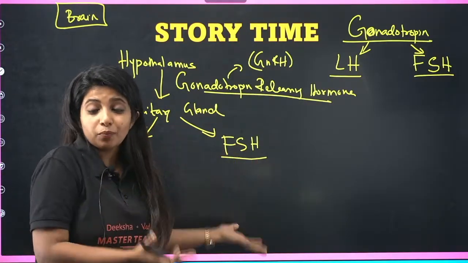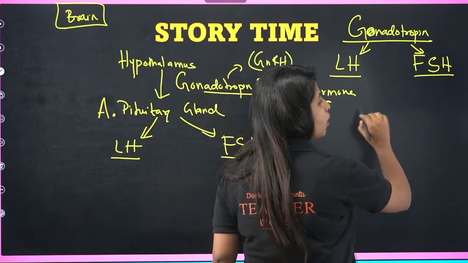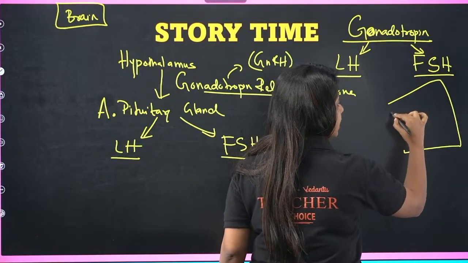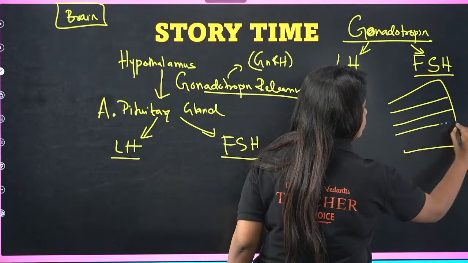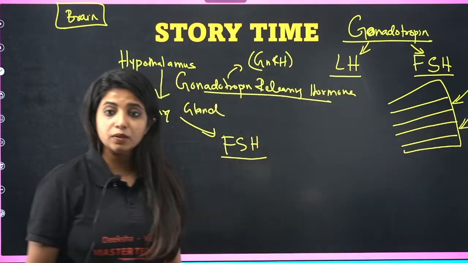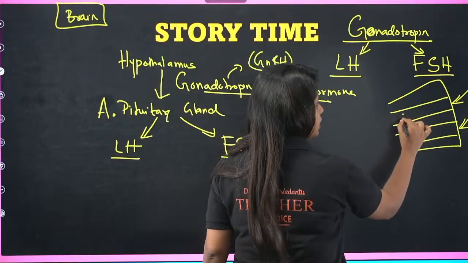That means we're talking about the male part. In the male part, what is the gonad? It is the testis. In the testis, we all clearly know that there are testicular lobules, right? And inside the testicular lobules, you have 2 to 3 seminiferous tubules. Suppose this is one, this can be the next one. These are the seminiferous tubules where the sperms are going to be formed. Right, so here the sperms are formed.